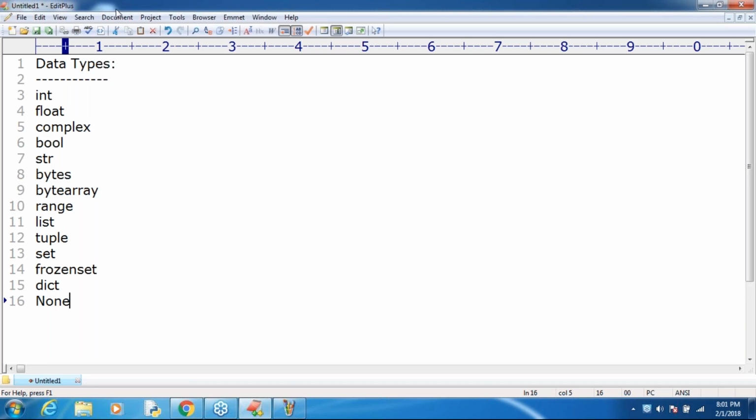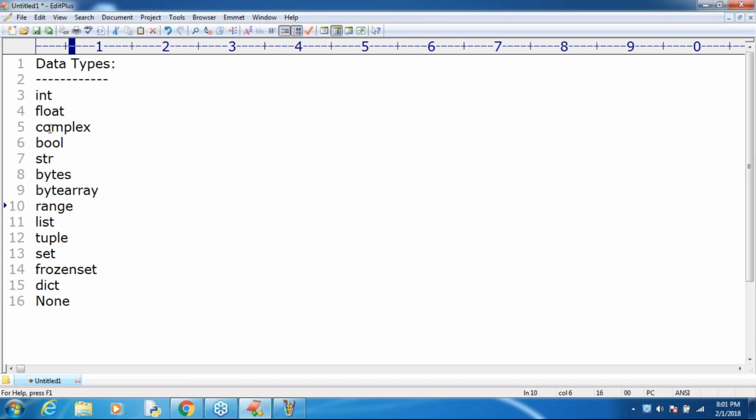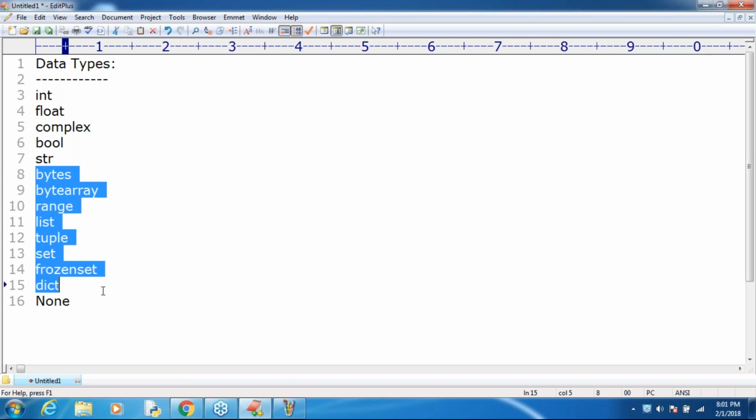Remember, these are the various data types present inside Python. Throughout Python, every time we are going to use these. The first 5 data types I will discuss anyway, since this point was not yet covered even in the last sessions. The first 5 data types are inbuilt, standard data types, but these are mostly sequences and collection related things.